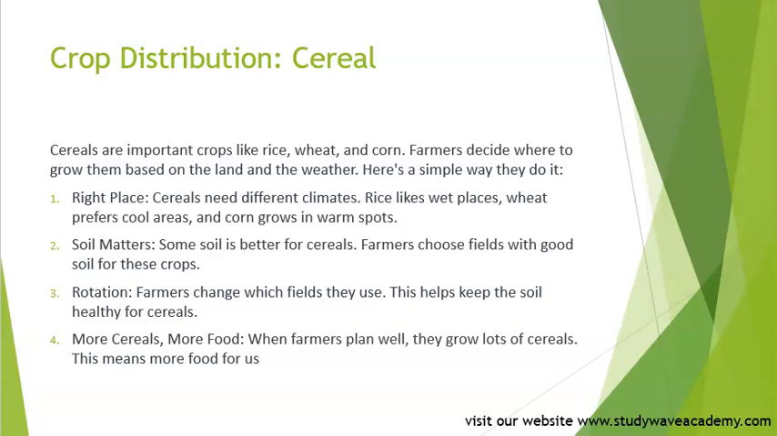Soil matters. Some soil is better for cereals. Farmers choose fields with good soil for these crops. Rotation. Farmers change which field they use. This helps keep the soil healthy for cereals. More cereals, more food. When farmers plan well, they grow lots of cereals. This means more food for us, right?